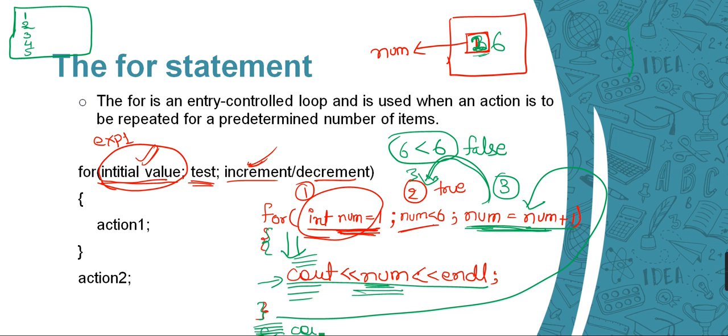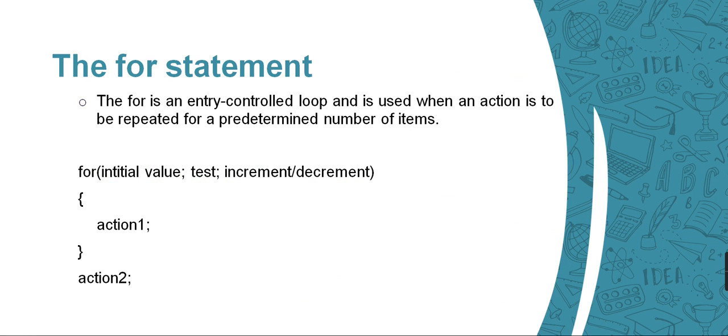So we can write here something like this, loop finished. So in the last we can have an output like this. When the condition becomes false, it will totally come out of this loop. Are you getting the point?